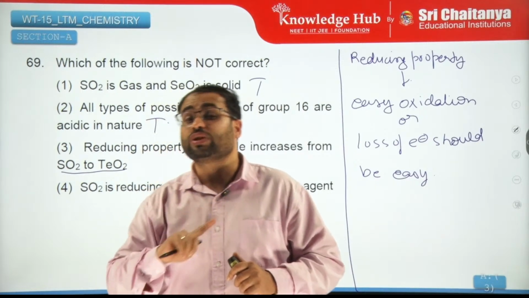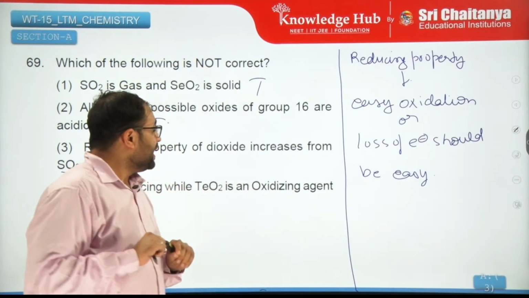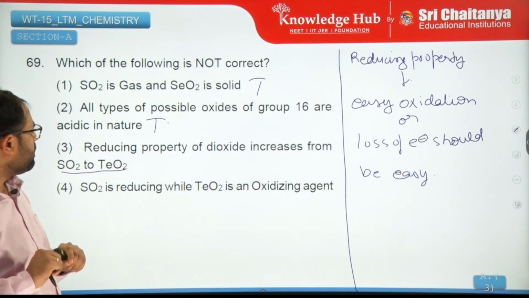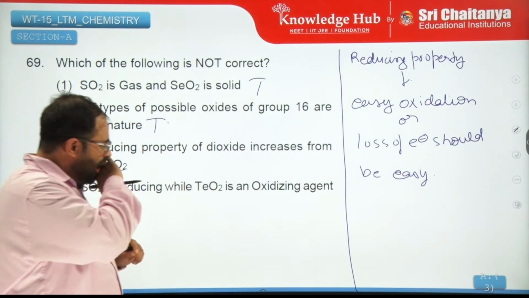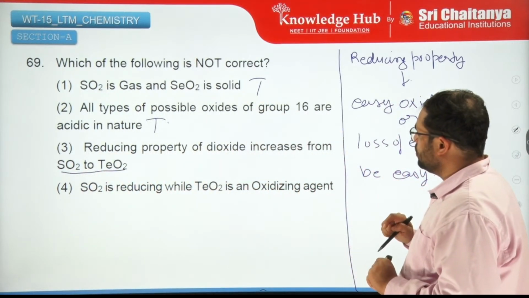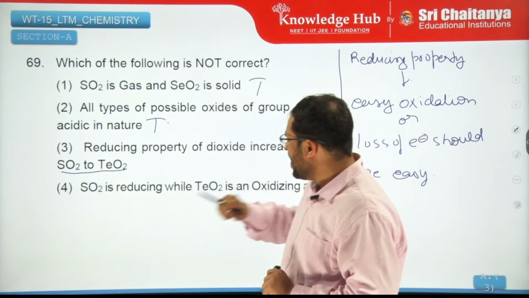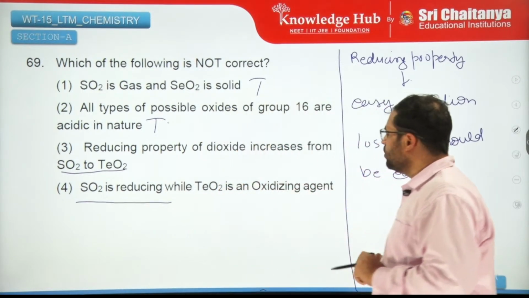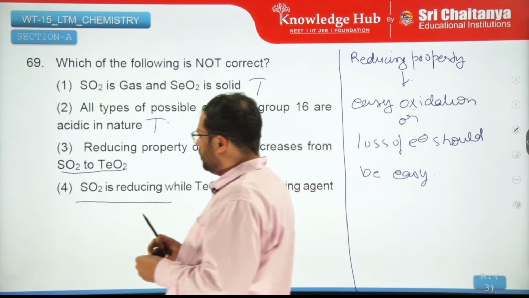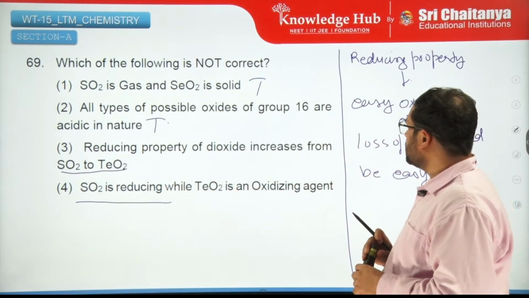As you go down the group, electronegativity actually decreases. So SO2 is reducing while TeO2 is an oxidizing agent, right? So as you are going down the group, the ability to lose electrons increases.